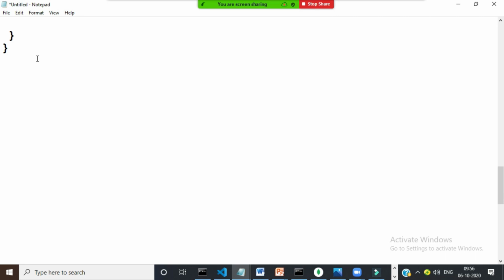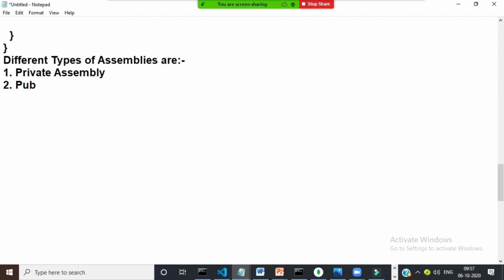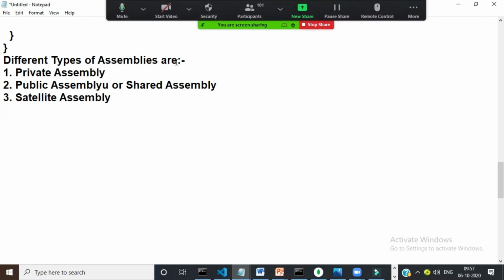Is it clear? So the different types of assemblies are: first one is private assembly, second one is public assembly or shared assembly, third one is satellite assembly. Assemblies are of three types: private assembly, public assembly, and shared assembly.